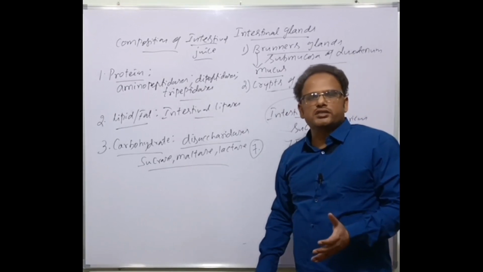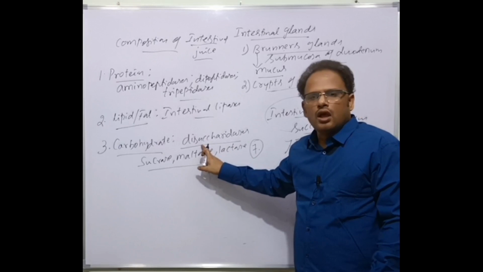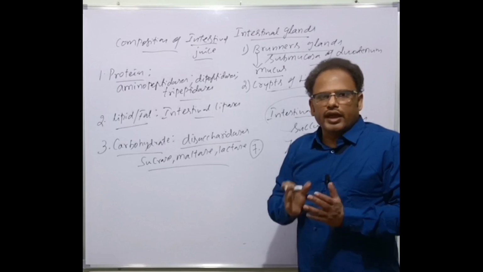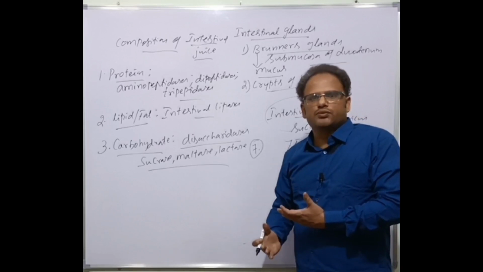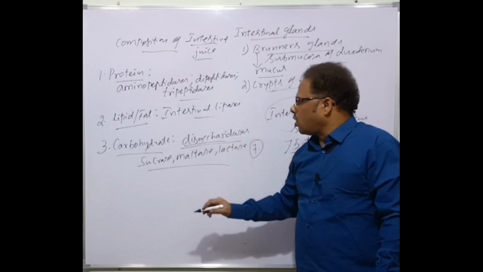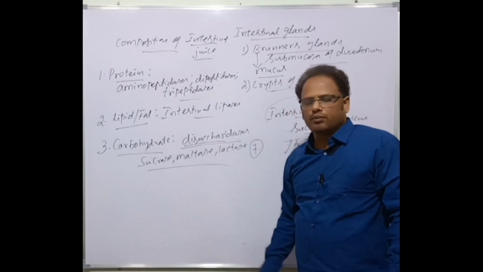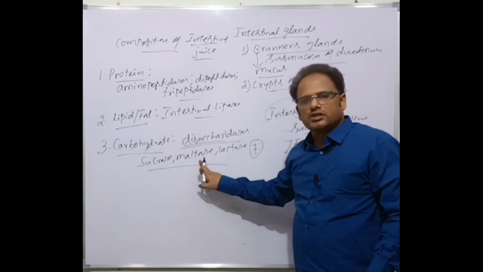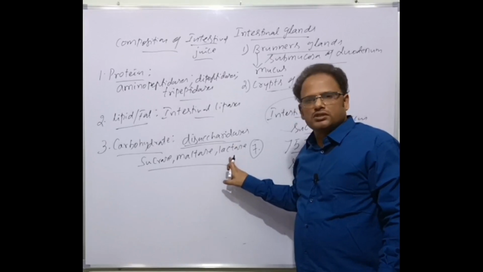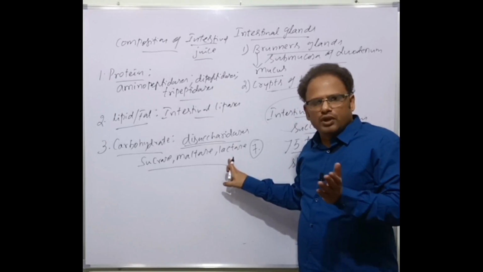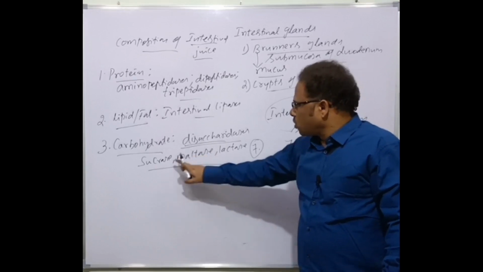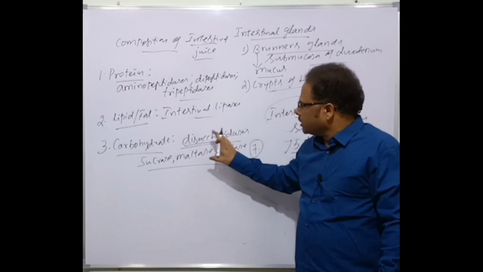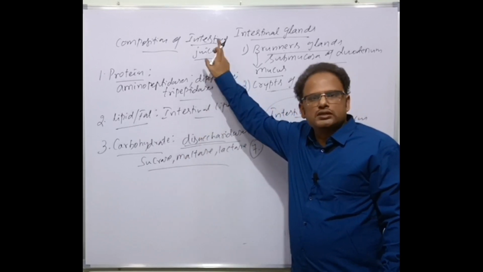The polysaccharides are broken down into disaccharides and the disaccharides are broken down into monosaccharides with the help of the disaccharidases called sucrase, maltase and lactase. For example, sucrase or invertase converts sucrose. Next one, maltase converts maltose. Next one, lactase converts lactose into the simpler forms called monosaccharides. These three disaccharidases are also present in the intestinal juice, succus entericus.